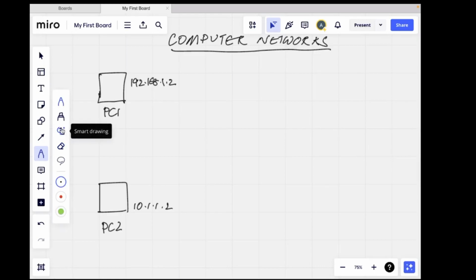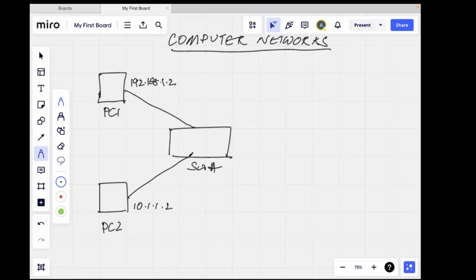Let's say I have switch A. I have PC1 connected over here, PC2 connected over here, part of interface 1, interface 2. Now on the switch A, I'll say that interface 1 is part of VLAN 10. So my PC1 will be part of VLAN 10 and my PC2 will be part of VLAN 20. And for the routing to happen, still it's not possible. I need a router for inter-network routing to happen.